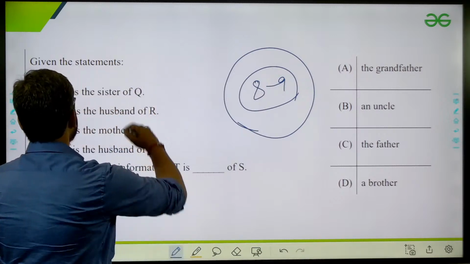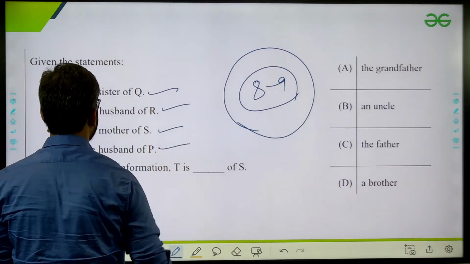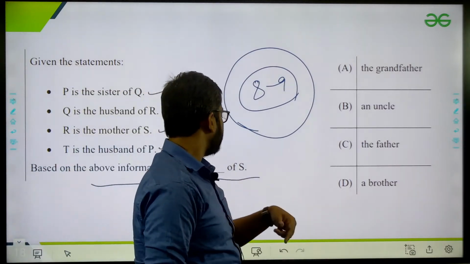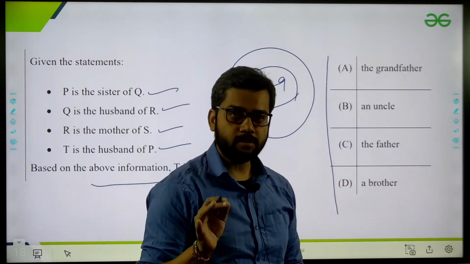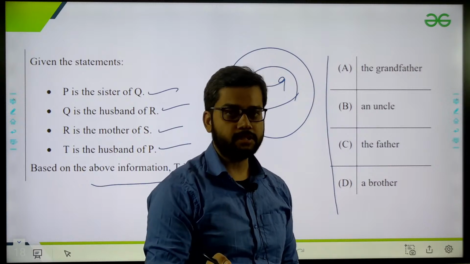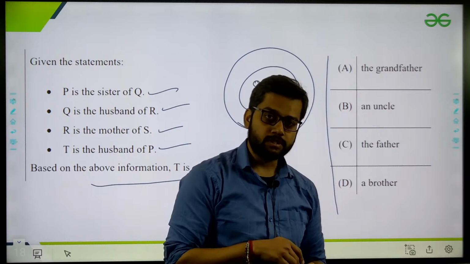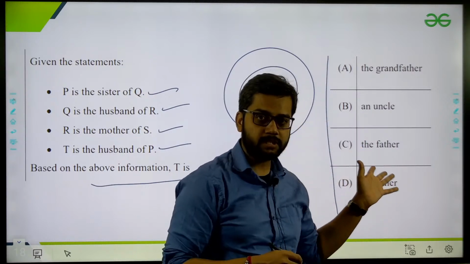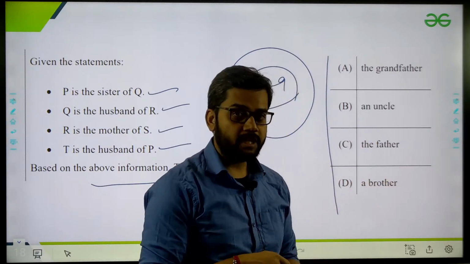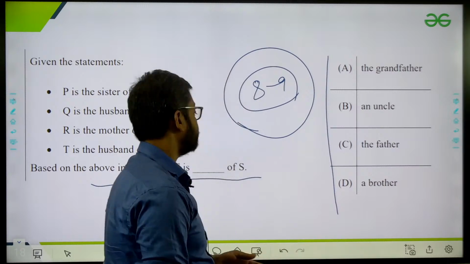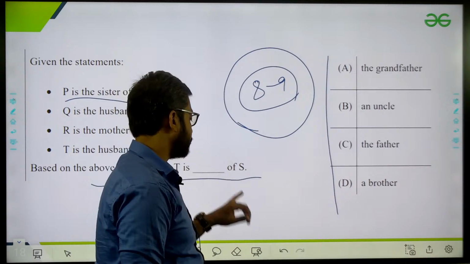Say this statement is like P is the sister of Q, Q is the husband of R, R is the mother of S, T is the husband of P, okay. So what is the relation between T and S? These are our options. I have especially made 4 to 5 videos which are already on your YouTube on this GFG Gate channel, okay. So you can go over there and watch. I have especially mentioned all the data. I have covered some questions which were already asked in previous years, and again from Monday onwards I am going to start this series again. So you should not leave this, okay. Just keep practicing this topic too.